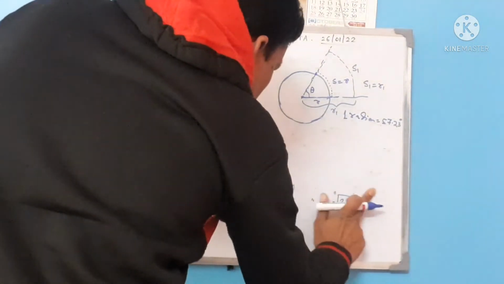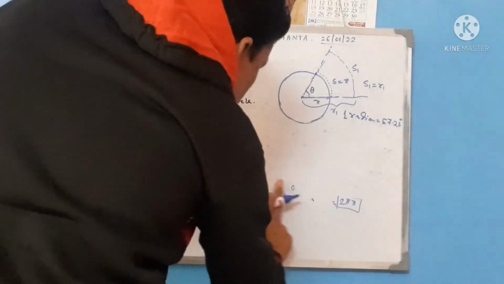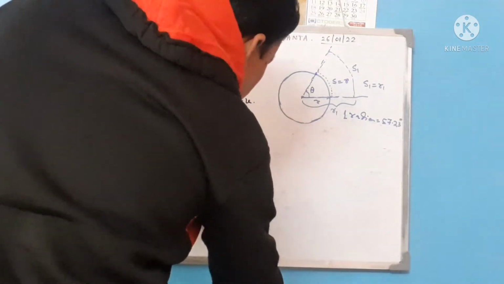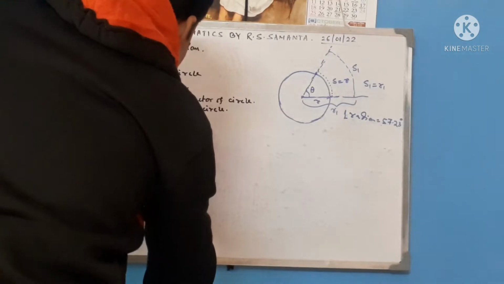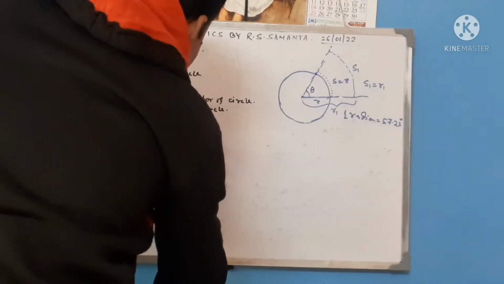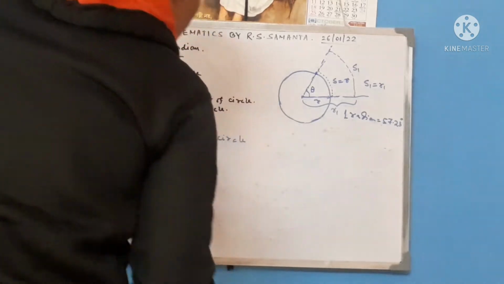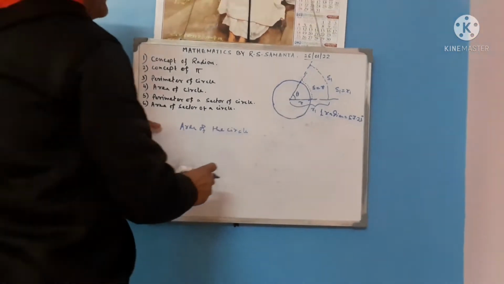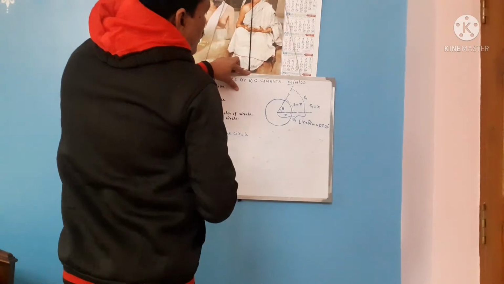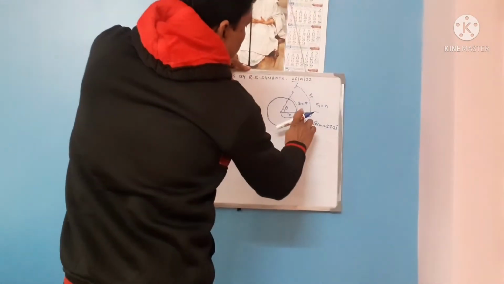Again, we will discuss the area of the circle. The area of the circle will be determined like this.